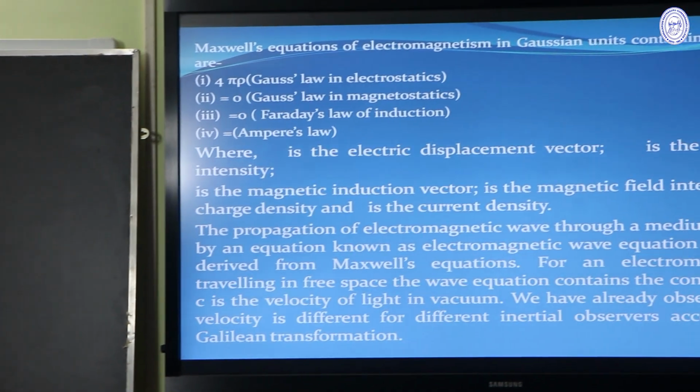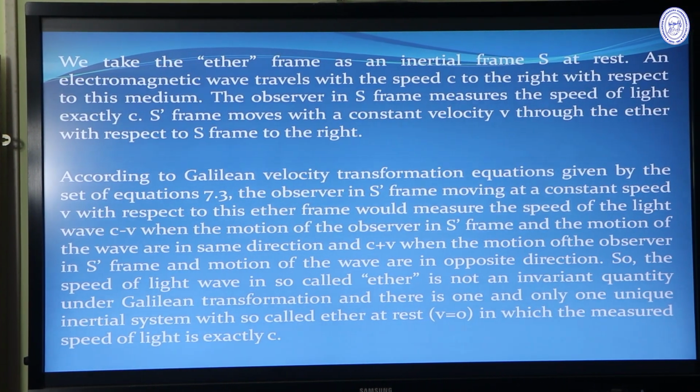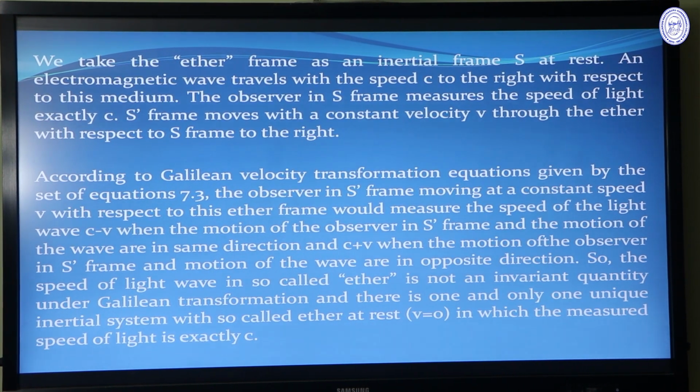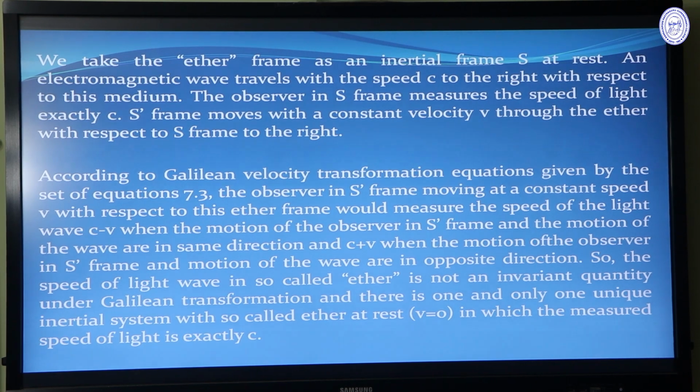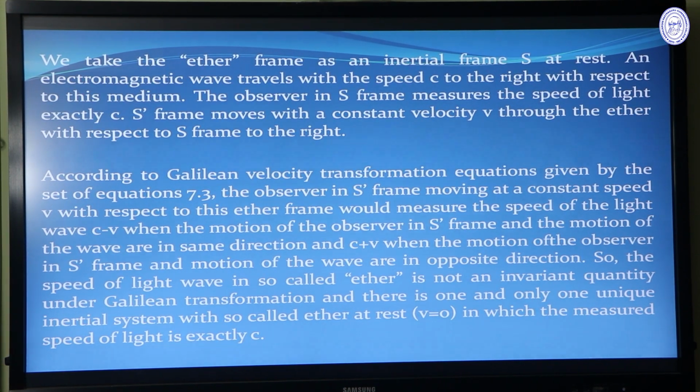So, in the previous slide we have shown that in ether medium velocity of light is not invariant. When the ether medium is at rest, then the velocity of light is exactly c. But when the observer is moving with respect to the ether medium, then with respect to the observer, velocity of light in one case is c minus v, and in another case it is c plus v.